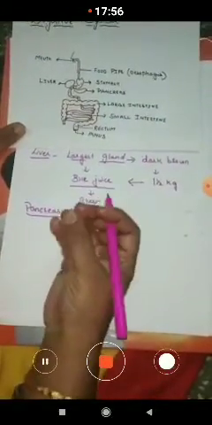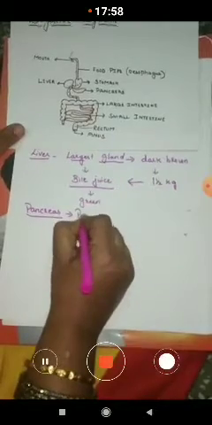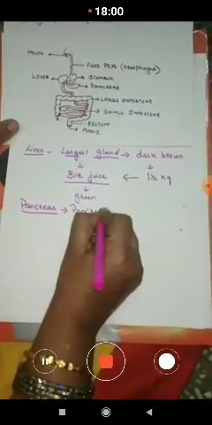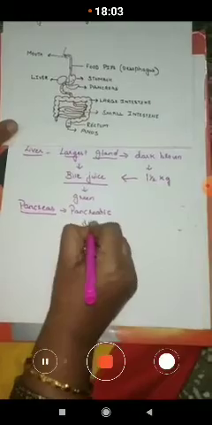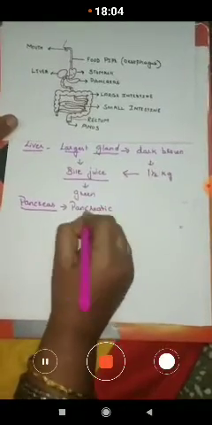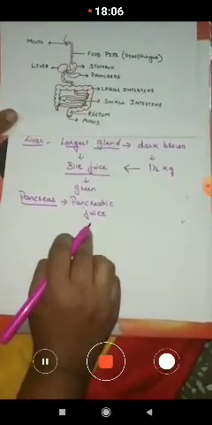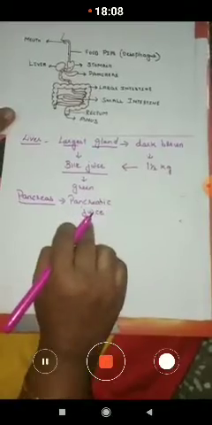As the food is passed to the small intestine, the pancreas also gets activated, and they stimulate the juice. The juice is produced, and that juice is called pancreatic juice. Now this pancreatic juice also helps in the digestion of food.